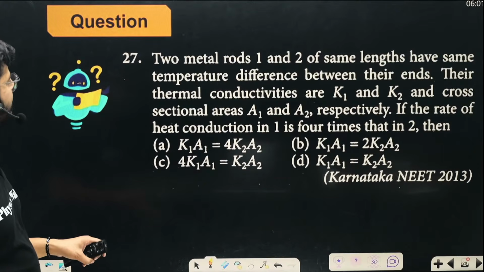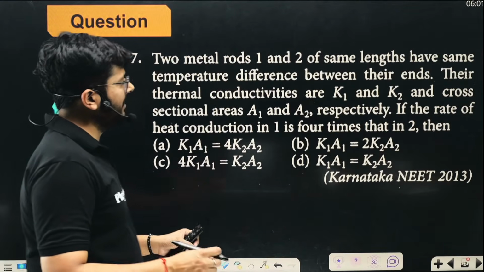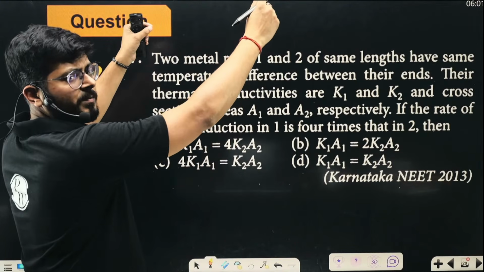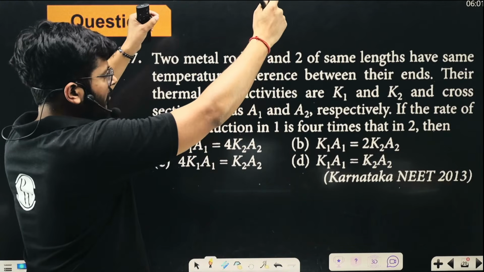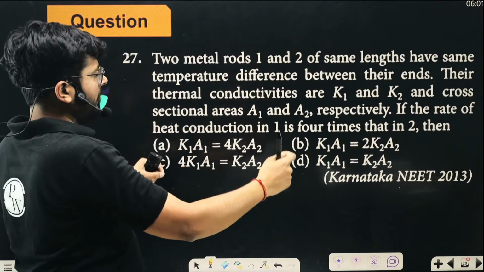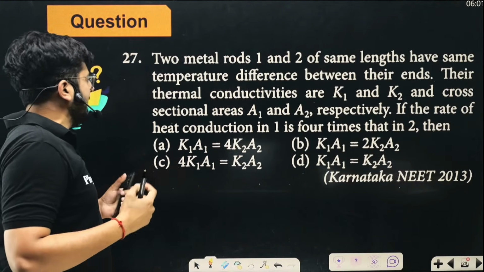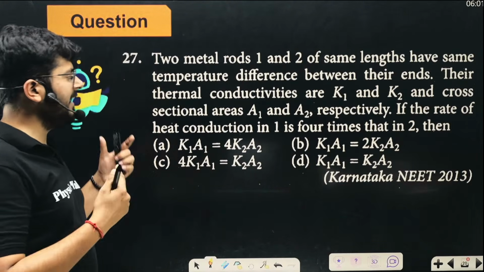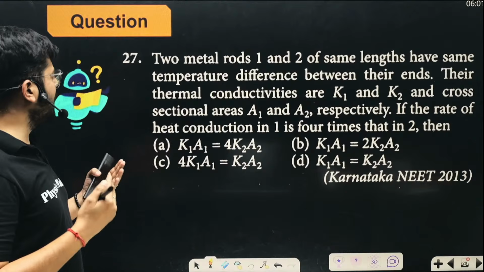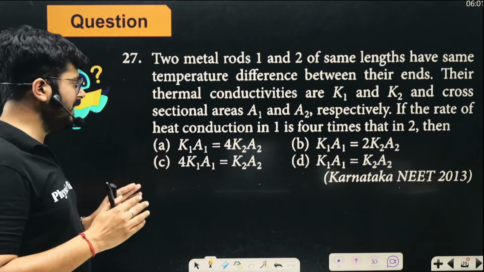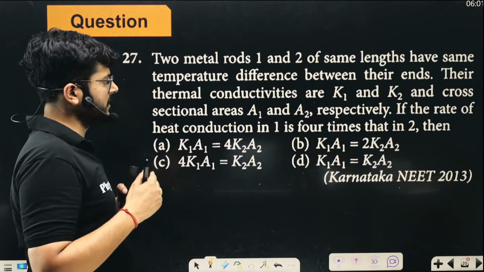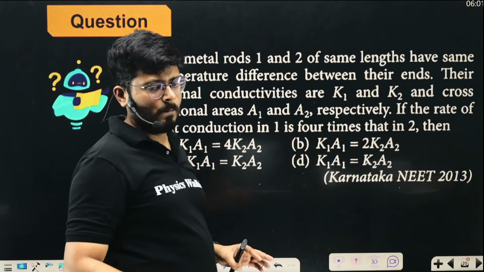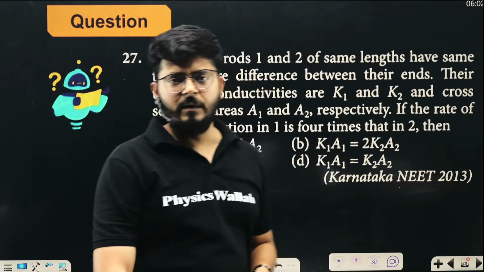So the next one is: two metal rods, 1 and 2 of same length, have same temperature difference between their ends. First metal rod has a temperature difference T1, second metal rod has a temperature difference T2. Their thermal conductivities are K1 and K2, and cross-sectional areas are A1 and A2 respectively. If the rate of heat conduction in the first rod is 4 times the second, then what will be the correct relation between K and A?